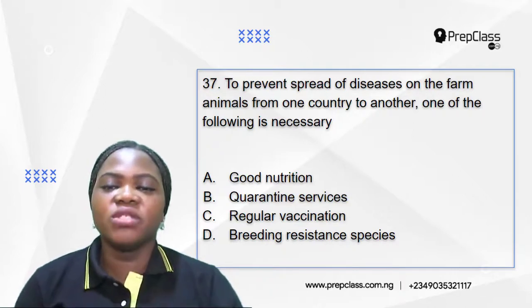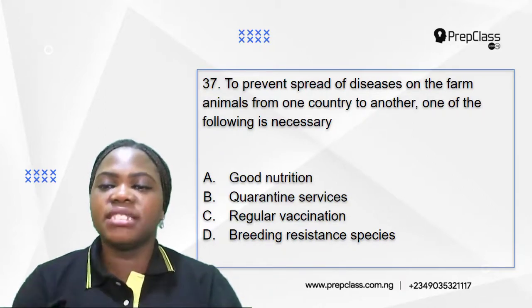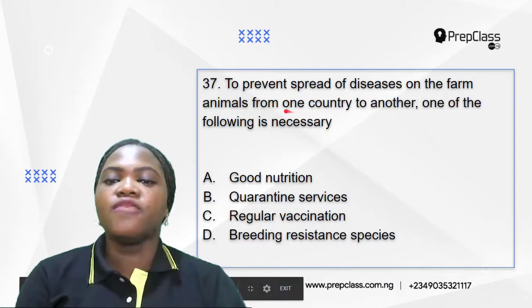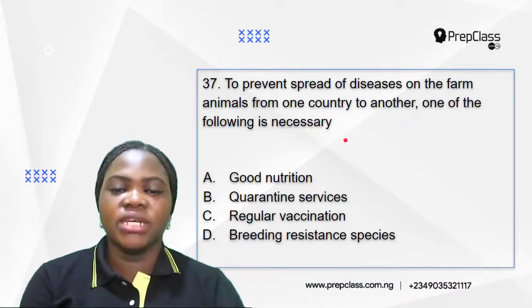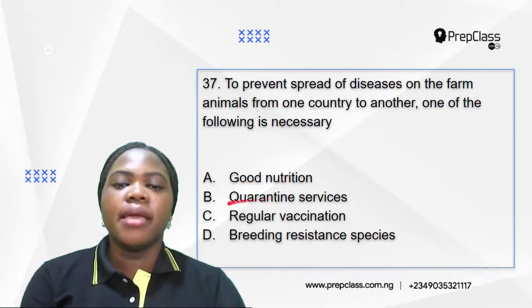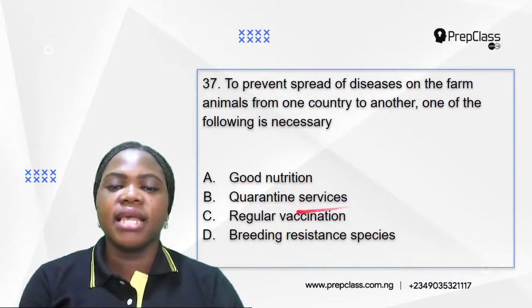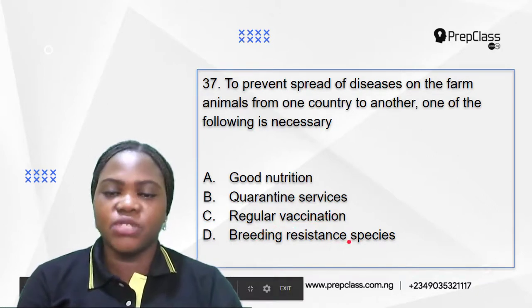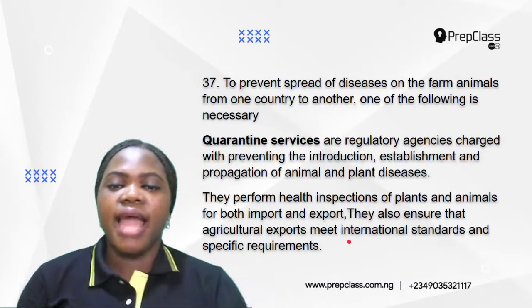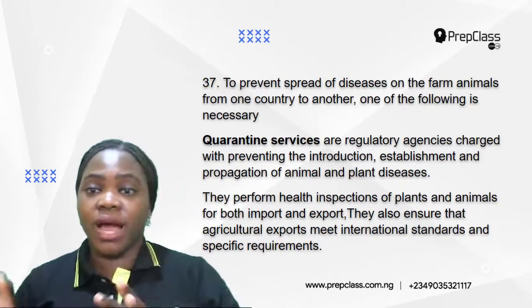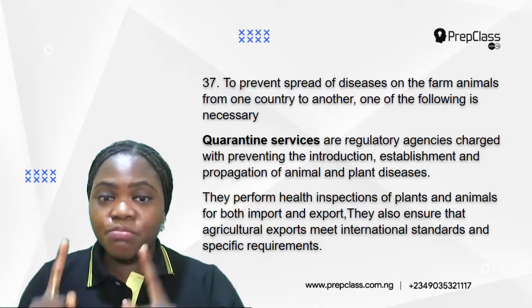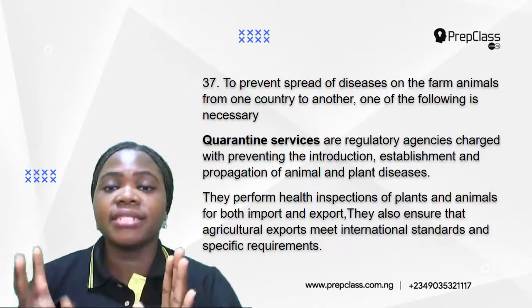Number 37. To prevent the spread of diseases on the farm animals from one country to another, one of the following is necessary. A. Good nutrition. B. Quarantine services. C. Regular vaccination. D. Breeding resistant species. So now, to prevent spread of disease on the farm animals from one country to another, the one that is most necessary is quarantine services.